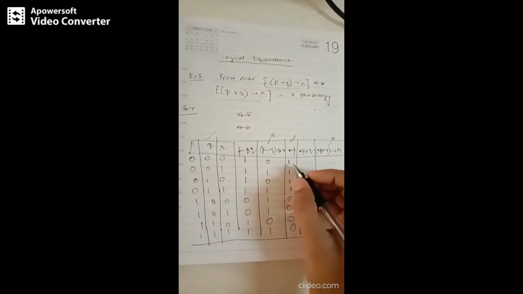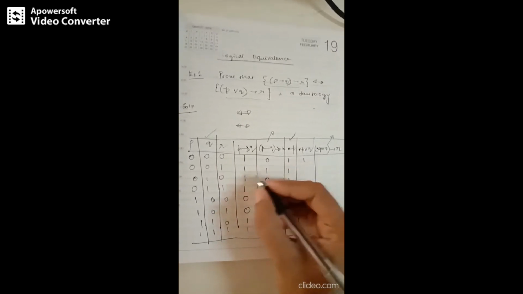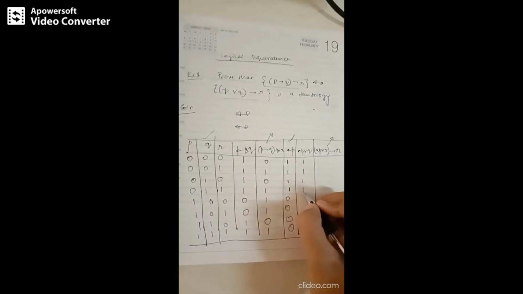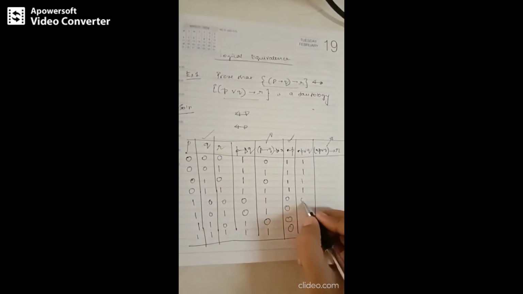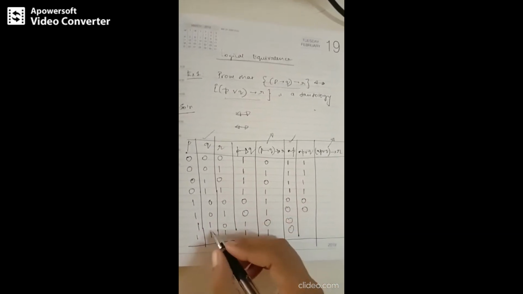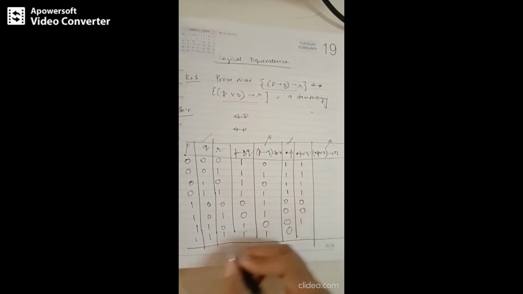So 0 or 1 is 1. Similarly 0 or 1 is 1. 1 or 1 is 1. Then we have got zeros. 0 or 0 is 0. 1 or 0 is 1. Similarly 1 or 0 is 1.